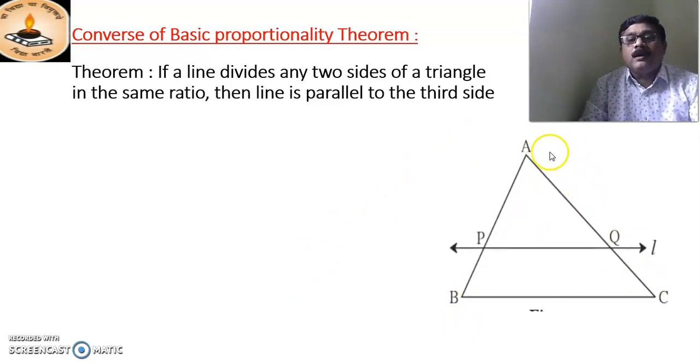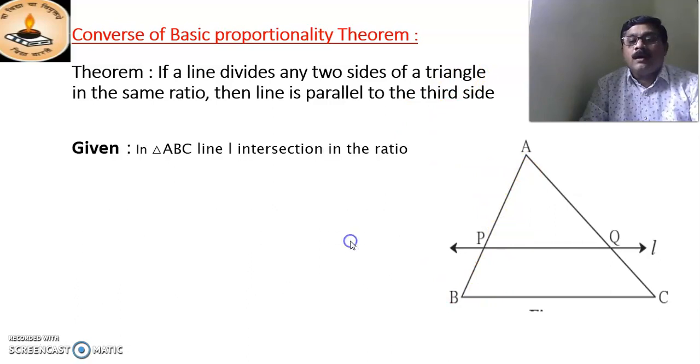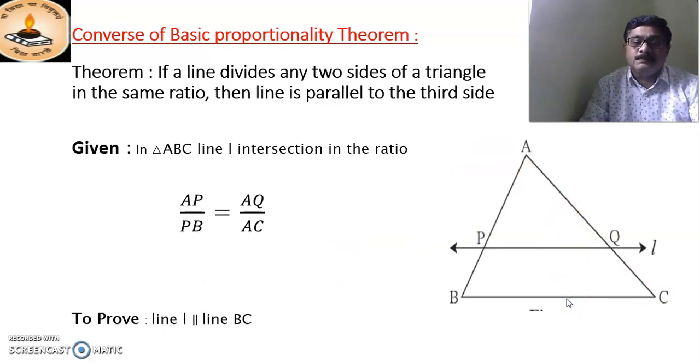From this figure, line L divides two sides of a triangle, meaning it intersects segment AB at point P and segment AC at point Q. If this line divides the sides in the same ratio, that is AP by PB is equal to AQ by QC, then we have to show that line L is parallel to side BC.